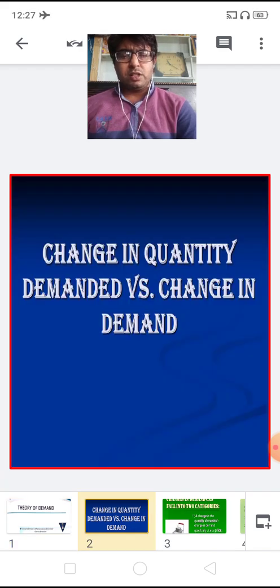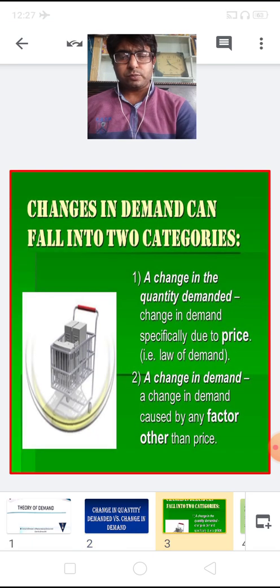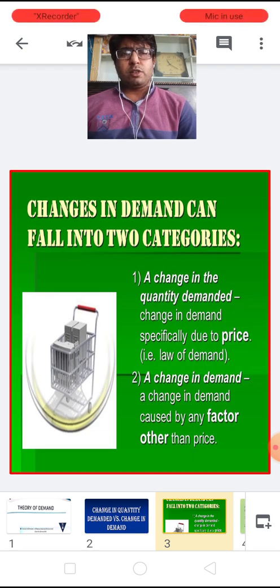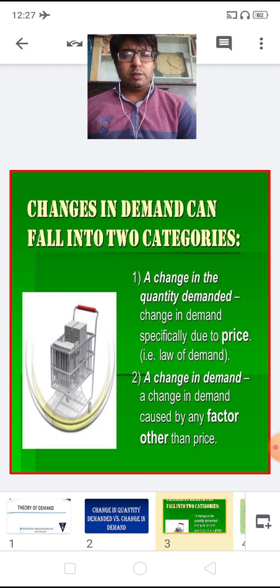Our topic is change in quantity demanded versus change in demand. Children, when the quantity demanded of the commodity changes due to change in its own price, keeping other things constant, then it is known as change in quantity demanded.